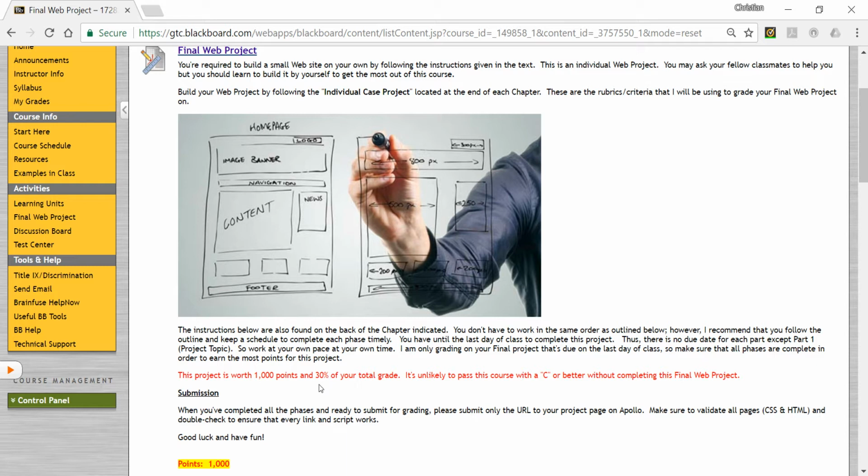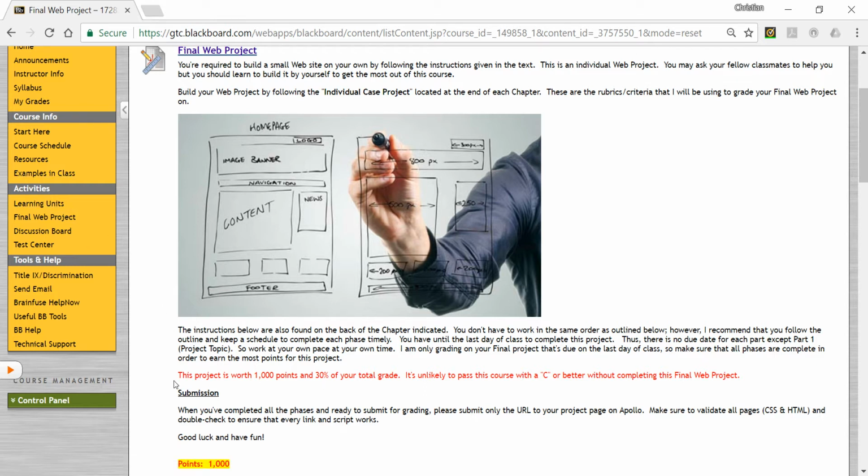So it's 30% of your total grade. That means, if you read the syllabus, I have broken down the grades as follows. I have 10 points for participation, which is by doing your assignments and any discussions if I ask you to, but mainly your assignments. Then I have 30 points for the assignments themselves. These are your homework assignments, which are in the learning units here. We'll see that in a bit.